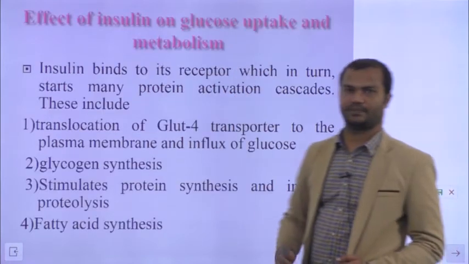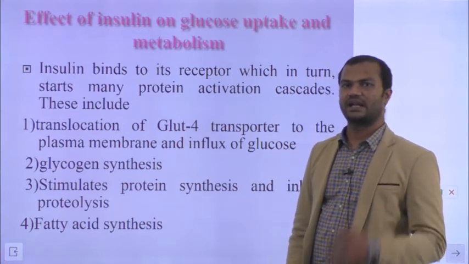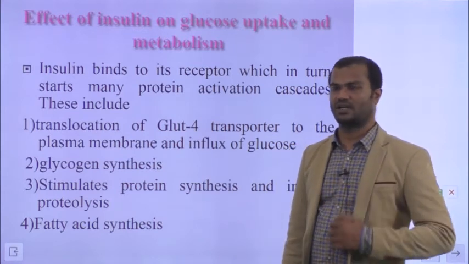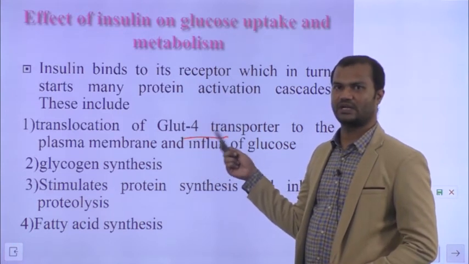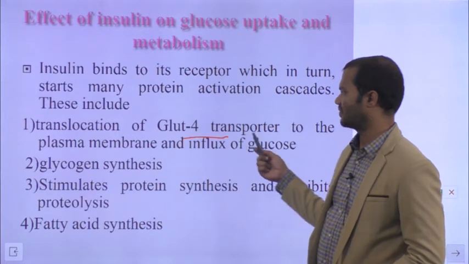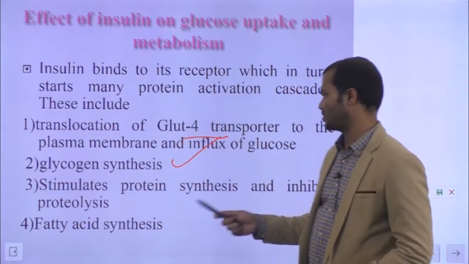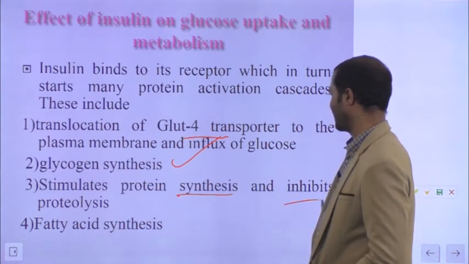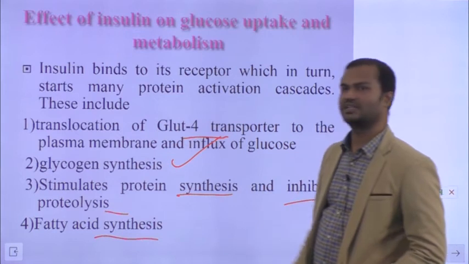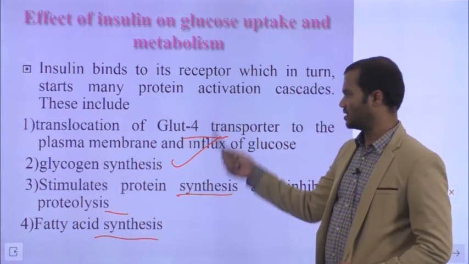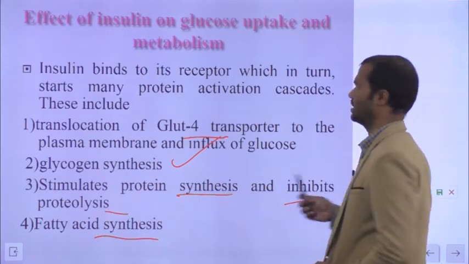So not only translocation of glucose, one of the major functions is to reduce the blood glucose and convert it into glycogen. The GLUT4 transporter increases in number on the cell surface and it leads to glycogen synthesis. Apart from that, insulin also stimulates protein synthesis and inhibits proteolysis. It will also play a major role in fatty acid synthesis. So these are some of the functions of the insulin molecule, insulin signaling.